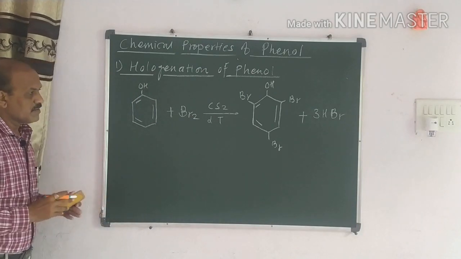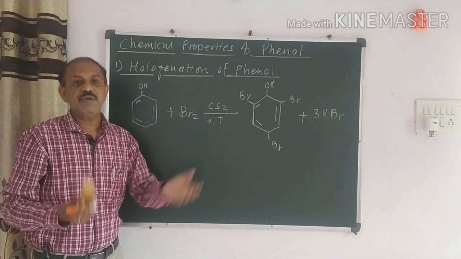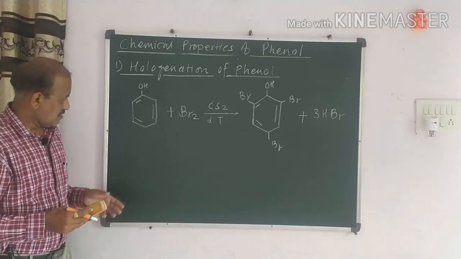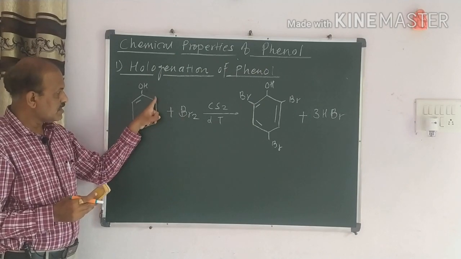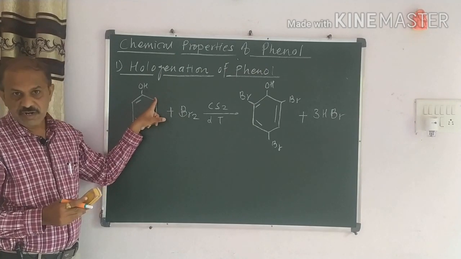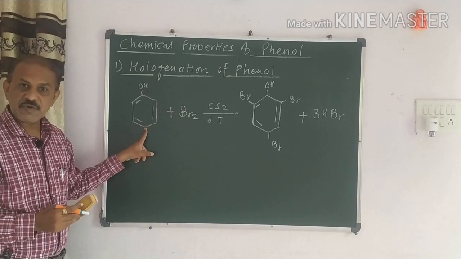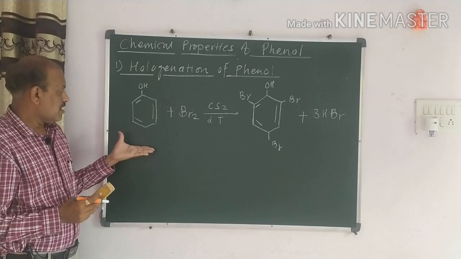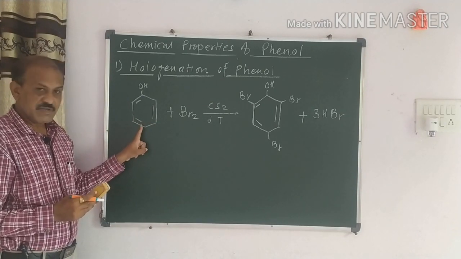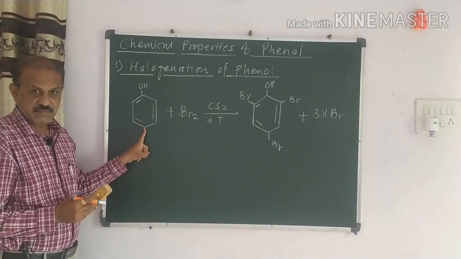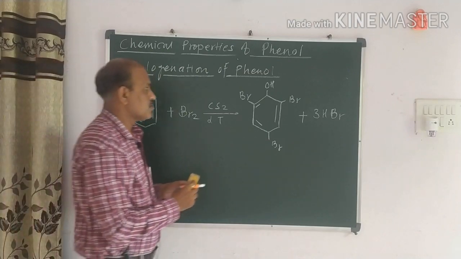Now see here, when we do this reaction, it is somewhat different. In my previous video, I told you there are two types of product formed here. When the bromine comes at this position, an ortho product is formed, and when bromine comes at this position, a para product is formed here. But here, according to the resonance structure, again we have to observe the major product which is formed at this position, and the minor product is here. So let's see how the reaction proceeds.